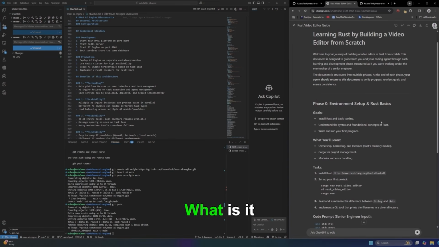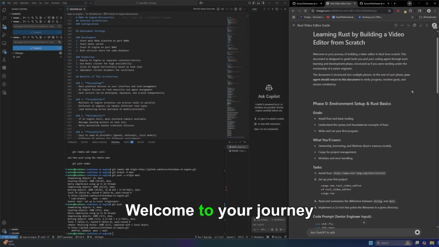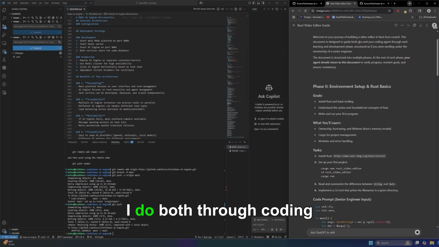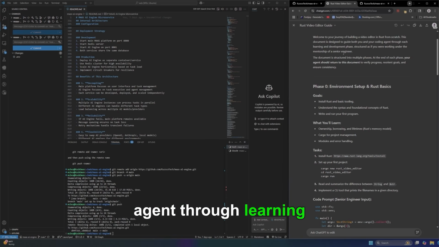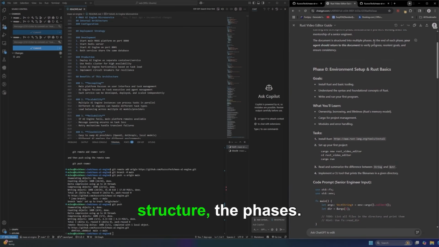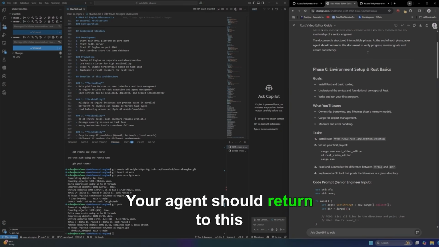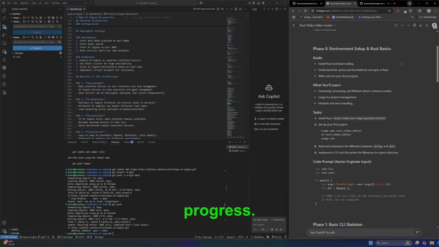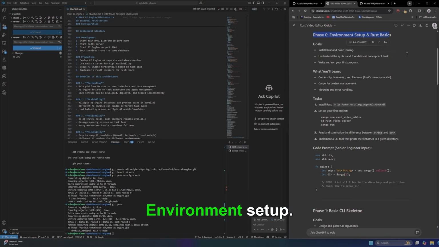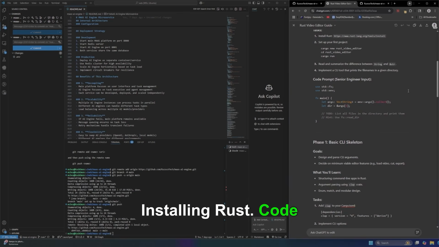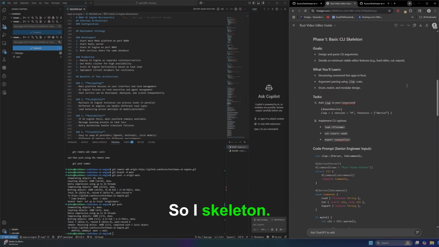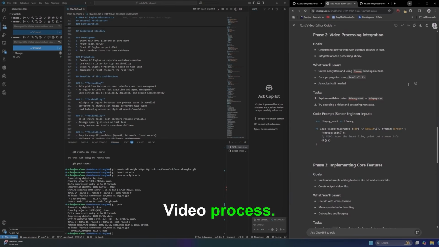So here we go. What is it saying? Learning Rust: building a video editor from scratch. Welcome to your journey of building a video editor. It will guide you both through your coding agent, through learning, with the document structured in multiple phases. Your agent should return to this document to verify the progress. Alright, phase 0, environment setup, Rust basics, learn, installing Rust, code prompt, CLI skeleton, video process.